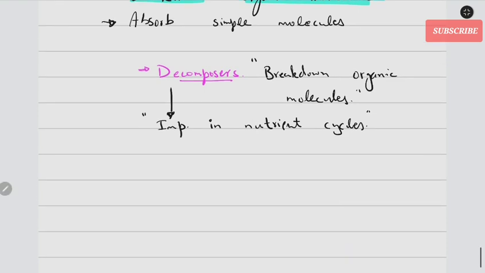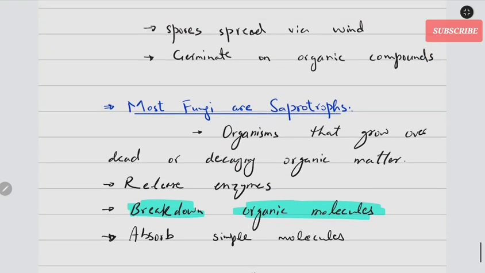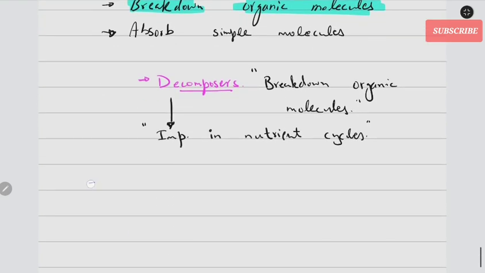Apart from that, some fungi are parasites. Some fungi, not all of them, some are parasites. Now, what are parasites? Let me explain that to you as well.